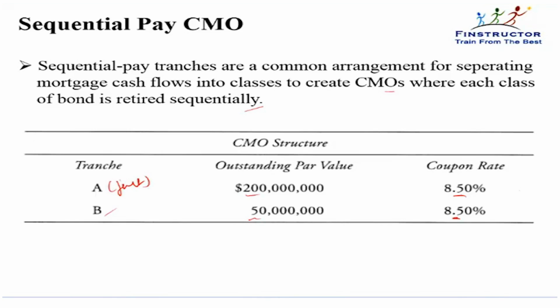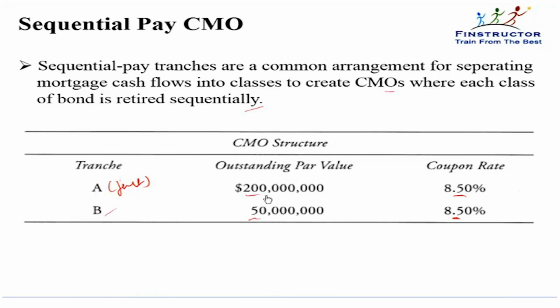No principal repayment will happen to tranche B until tranche A has been paid. Any prepayments, if they come, will all be given to tranche A. If prepayments don't come, then again, whatever is coming will be given first to tranche A. So once this $200 million has been paid off, will tranche B start getting any principal repayment? Interest they will both get.